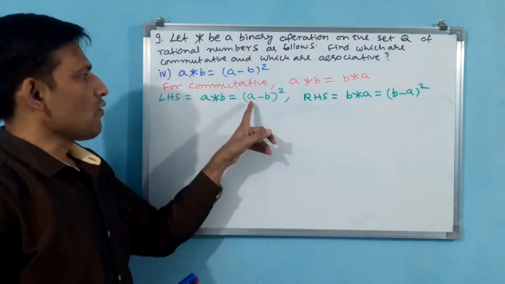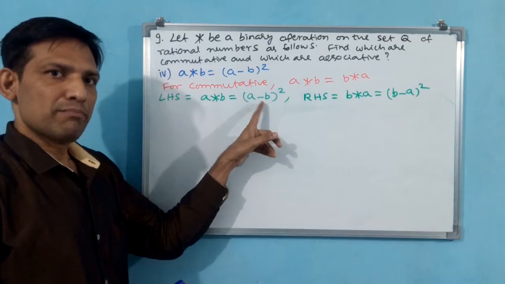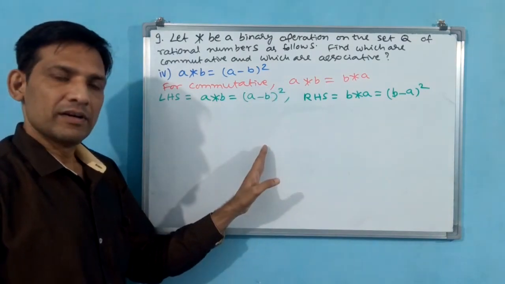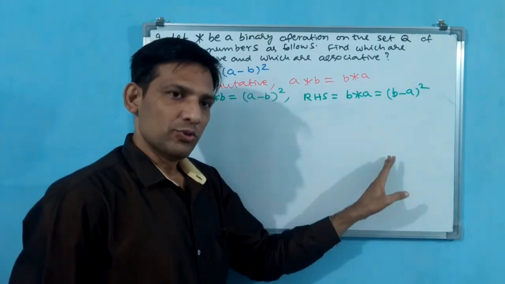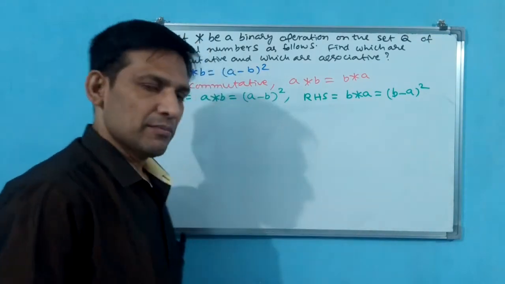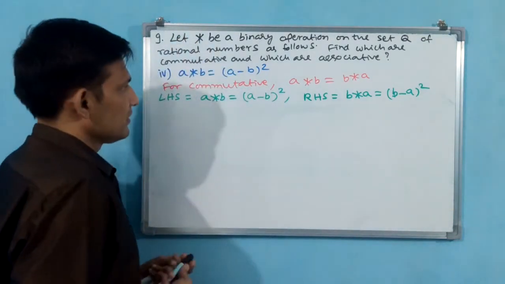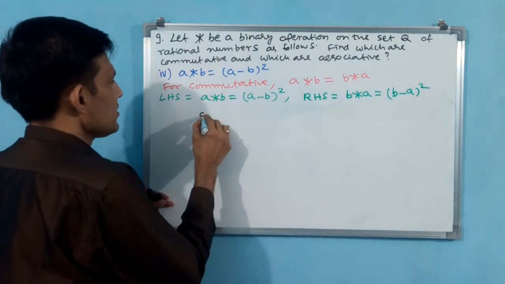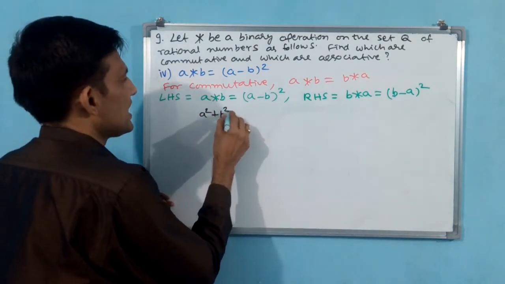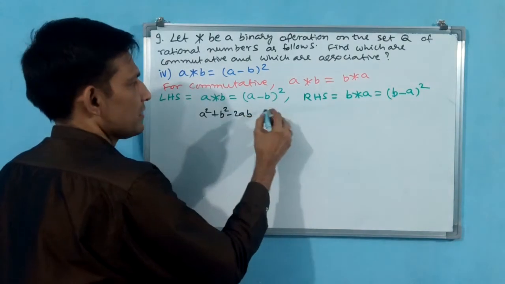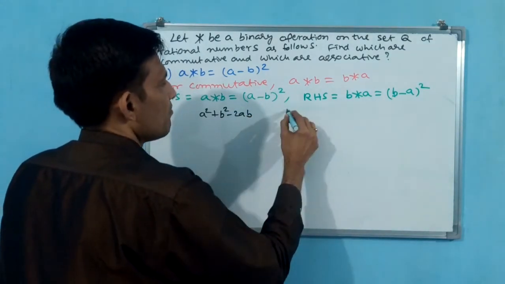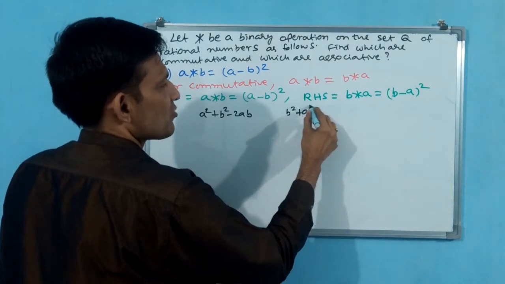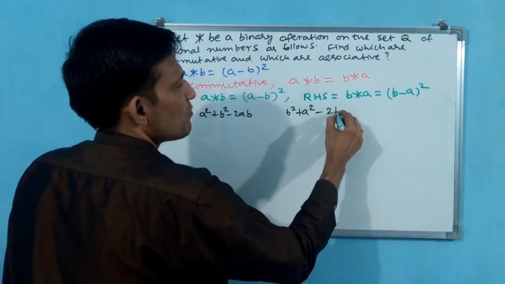Why? Because see, 3 minus 5 is minus 2, square 4. 5 minus 3 is 2, 2 square 4. Both are same. Even if you expand, like this you write. A square plus B square minus 2AB. And here also B square plus A square minus 2BA.